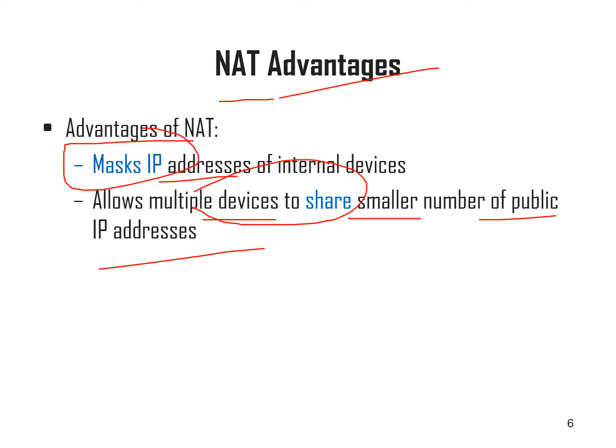Right. For each and every system, we couldn't have an individual public IP. Nowadays we have a number of gadgets and an increasing number of systems. If I provided everyone a public IP for each individual system, it wouldn't be possible, right? We already have a lack of public IPs. So here NAT can be used for sharing a smaller number of public IP addresses.